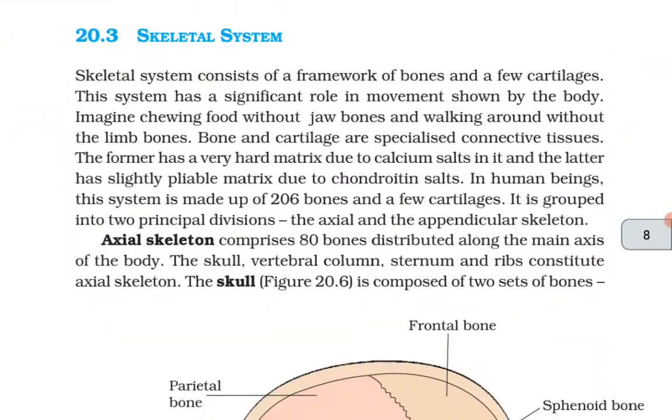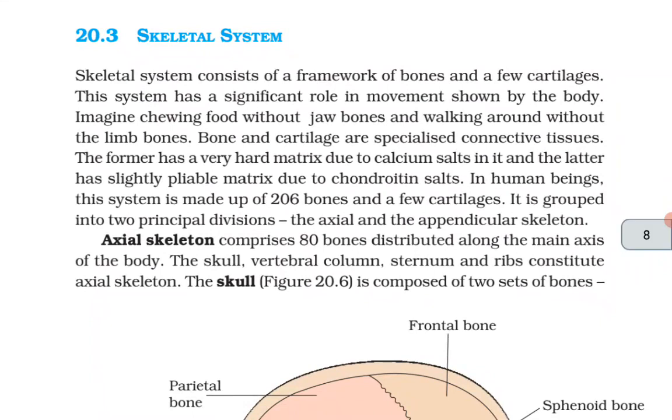Skeletal system consists of a framework of bones and a few cartilages. This system has a significant role in movement shown by body. Imagine chewing food without jaw bones and walking around without the limb bones. Bone and cartilage are specialized connective tissues. The former has a very hard matrix due to calcium salts in it, and the latter has slightly pliable matrix due to the chondroitin salts.